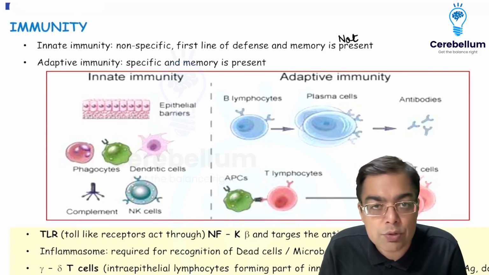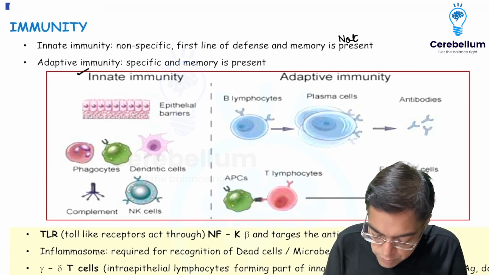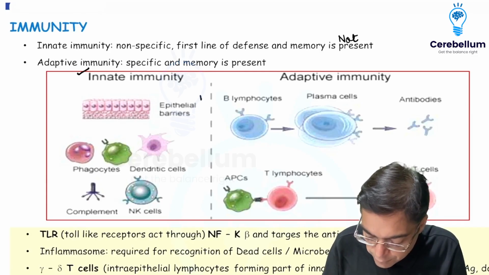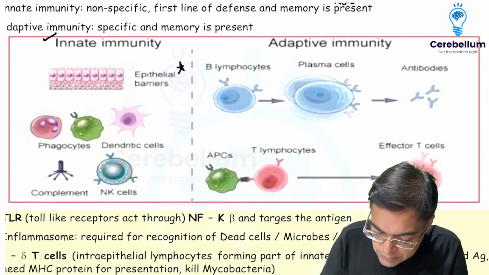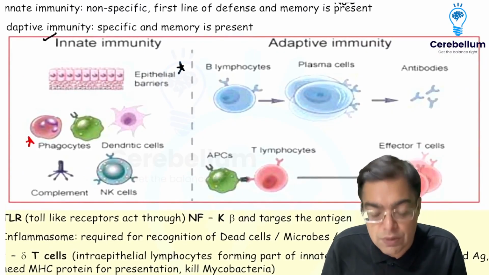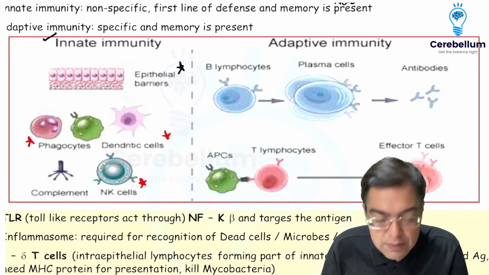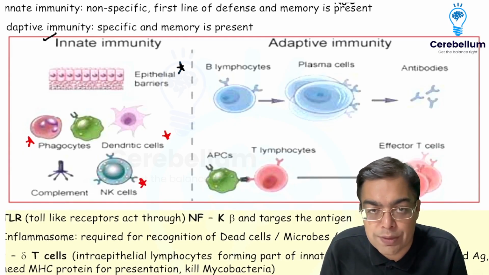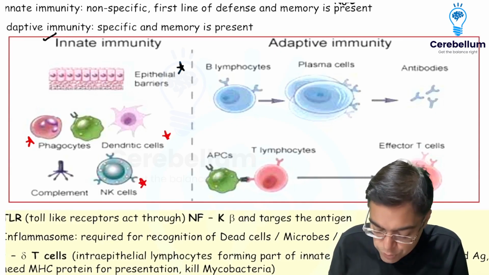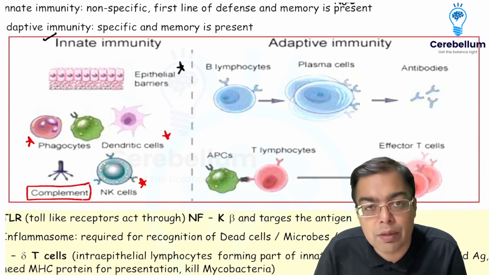Now, when you look at the components of innate and adaptive immunity, let us just revise that innate immunity is going to be associated with presence of epithelial barrier. Say, for example, skin. We are going to be having the role that is going to be played by different types of cells, amongst which we have important cells like the phagocytic cells, neutrophils and macrophages, dendritic cells, and we have cells which are given the name of natural killer cells. Serum proteins are going to be playing an important role in case of innate immunity as well. But one example of a group of proteins, which is a complement protein, is going to be a bridge between the innate immunity as well as adaptive immunity.